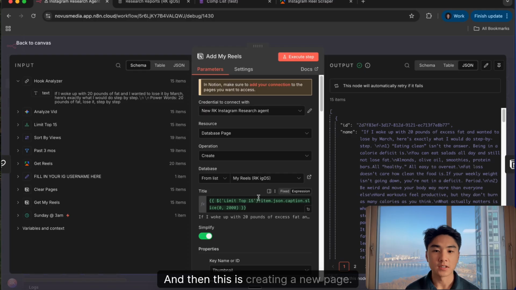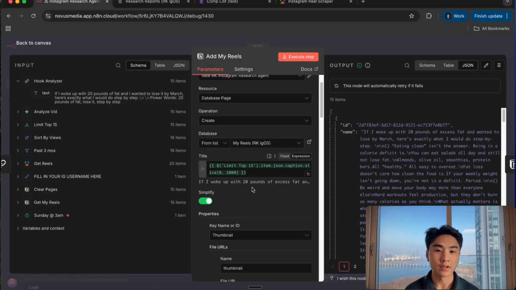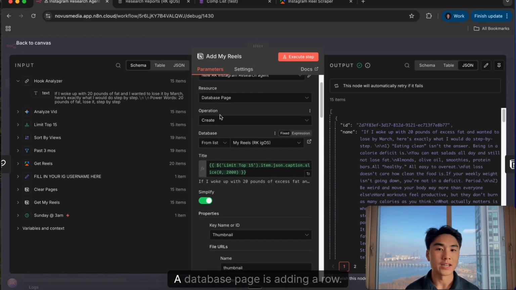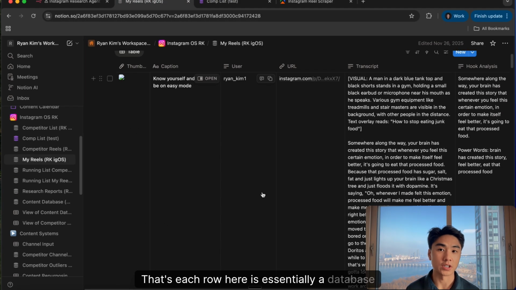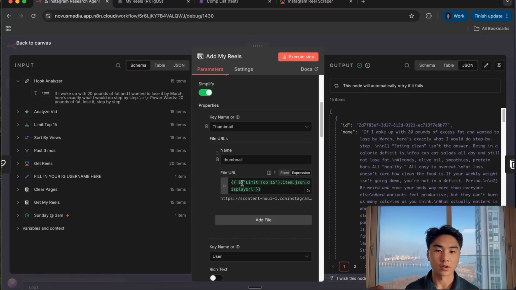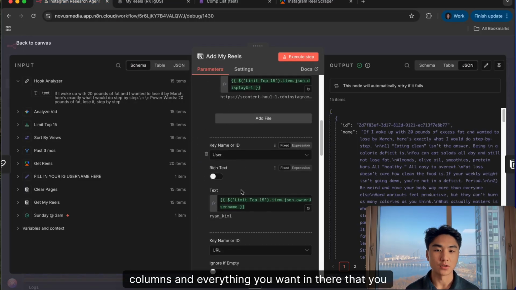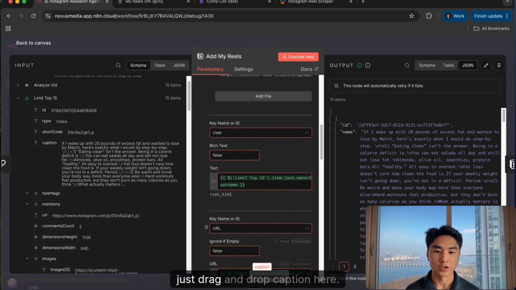And then this is creating a new page within the database that I have. So this is essentially just adding a row. A database page is adding a row. So if we look here, each row here is essentially a database page. So make sure that once you have your columns and everything you want in there, you just fill in the appropriate fields. You're just going to drag and drop. If you want the caption, just drag and drop caption here.